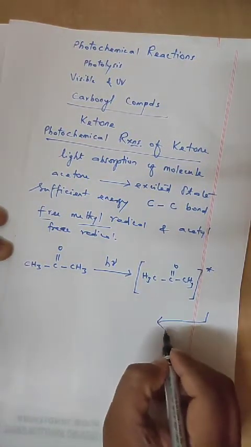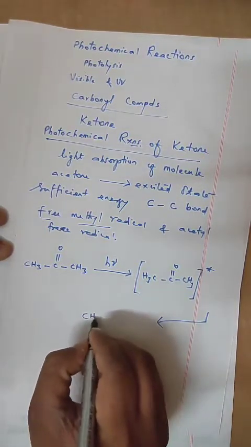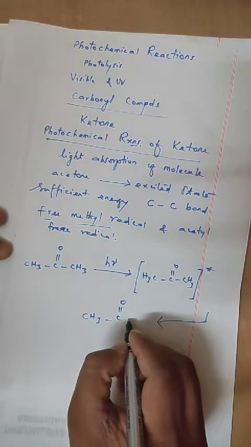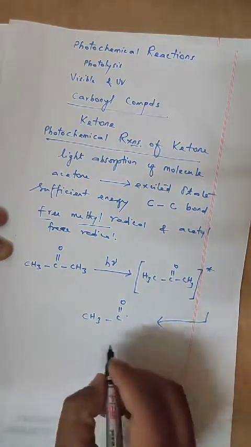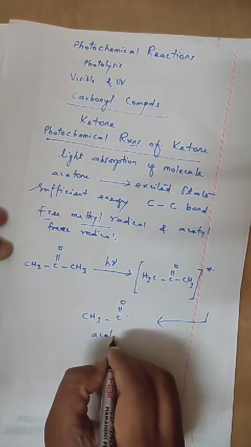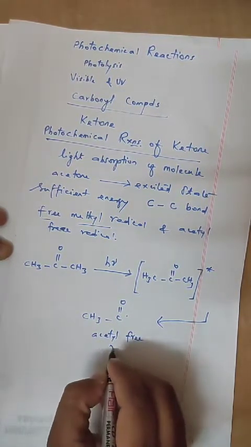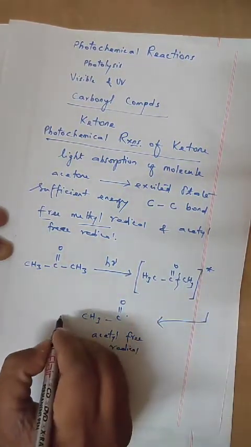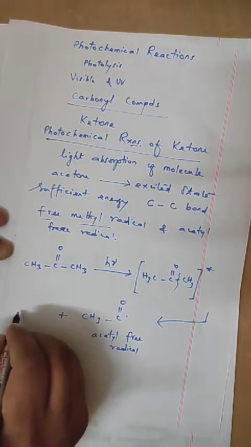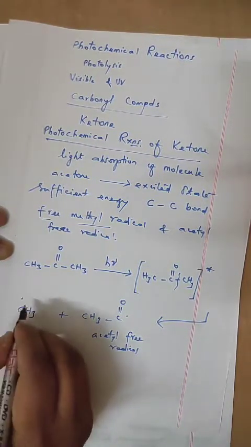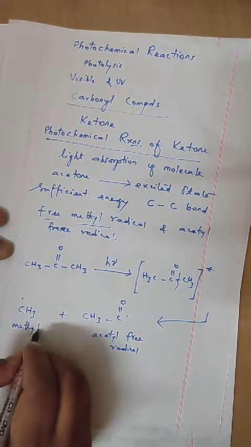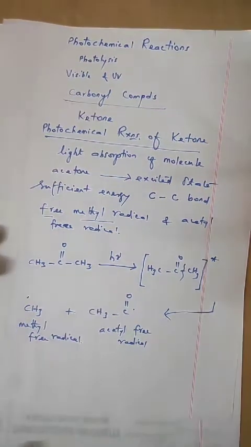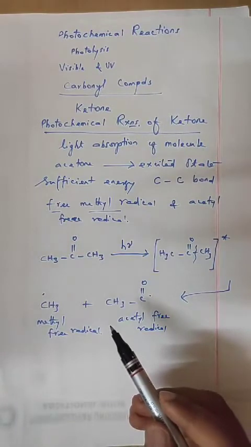Now once again this undergoes cleavage to give CH3, C double bond O, that is the acetyl free radical, and the other one is the methyl free radical, CH3. Understand? So this is the process.